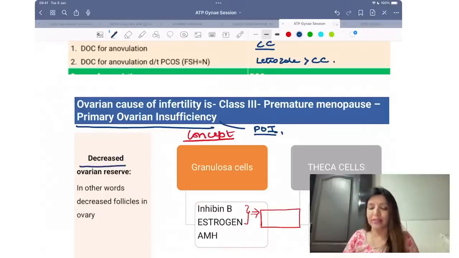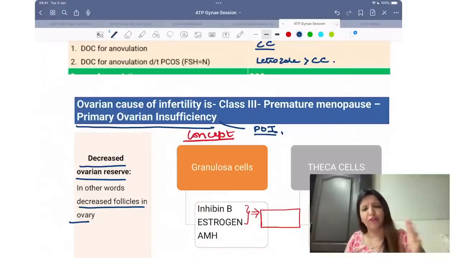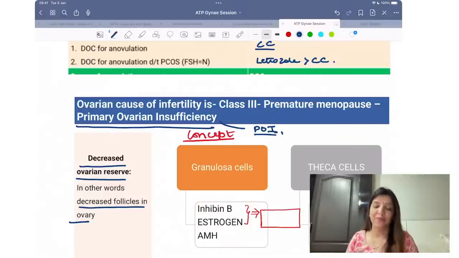What do you understand by the term decreased ovarian reserve? Decreased ovarian reserve means that you have to tell whether the follicles in the ovary are decreased or not, right? Now, before I tell you what tests are done to know whether the follicles are adequate in the ovary or have decreased, as I told you, every month the number of follicles is decreasing. So has it decreased so much that now a patient has become infertile? That is what is meant by the tests for ovarian reserve.